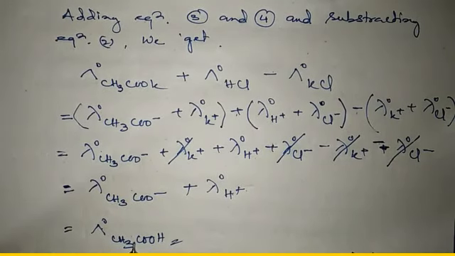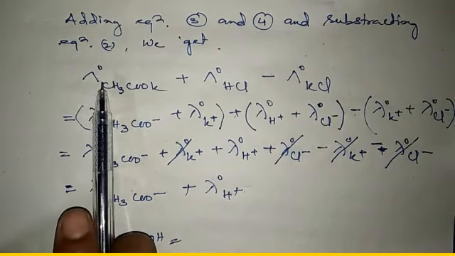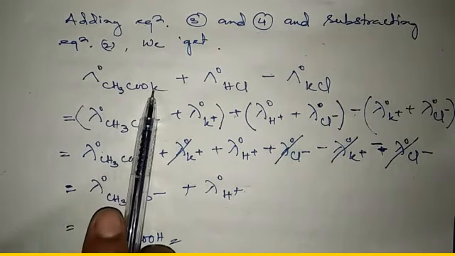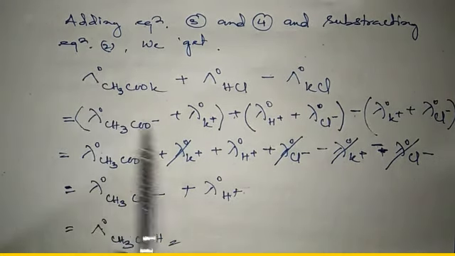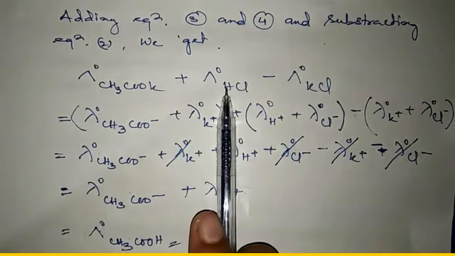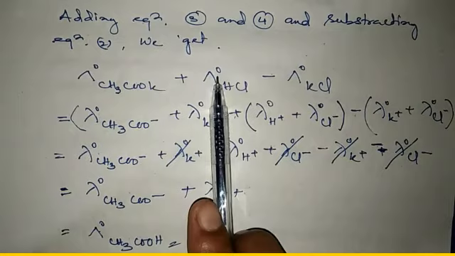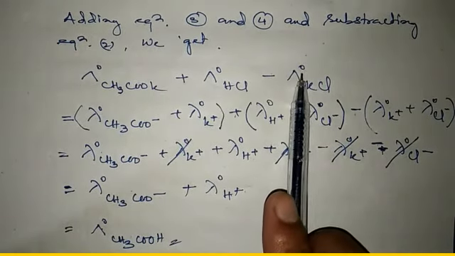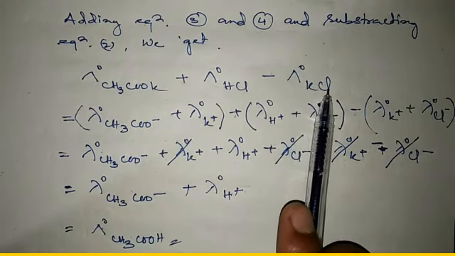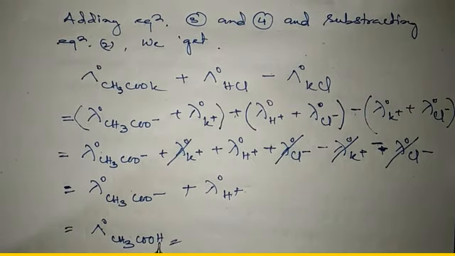Clear? So by experimentally determining the strong electrolyte potassium acetate's molar conductivity at infinite dilution and strong electrolyte hydrochloric acid's molar conductivity at infinite dilution, by adding these two and subtracting molar conductivity at infinite dilution for strong electrolyte potassium chloride, we can determine or calculate the molar conductivity of acetic acid, weak electrolyte.